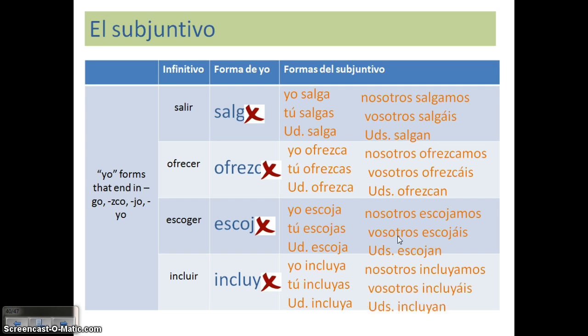Also, take notice that the usted and the yo form are going to be the exact same. How can you tell the difference? You'll just have to find it out based on context.